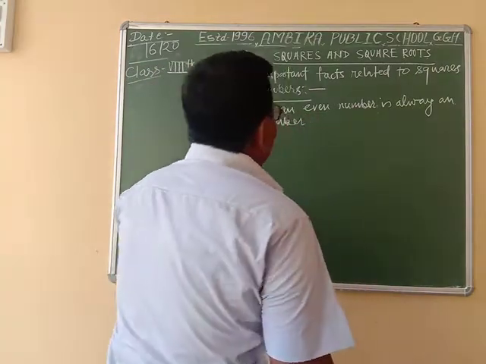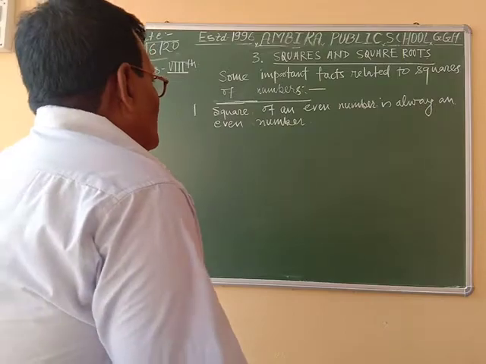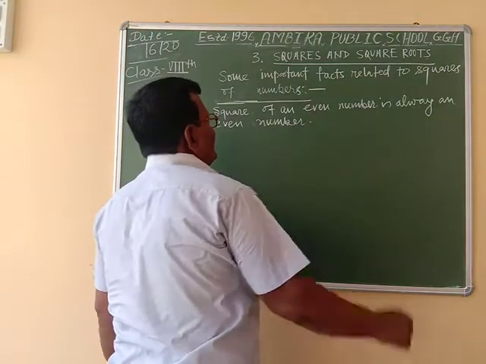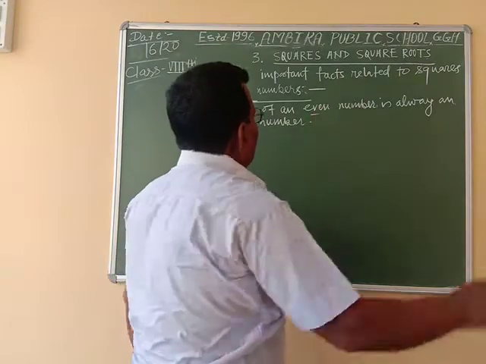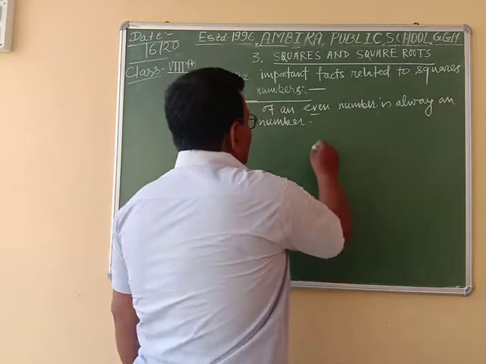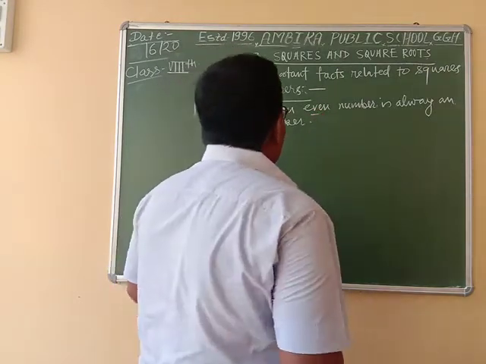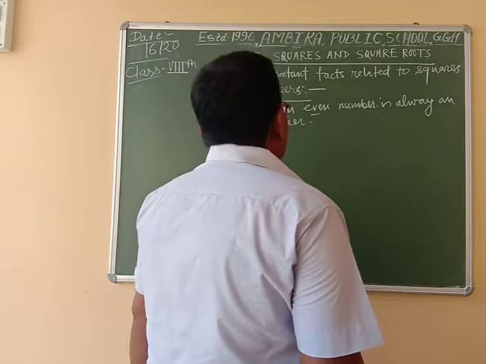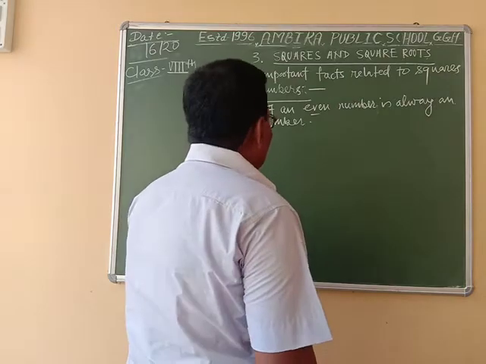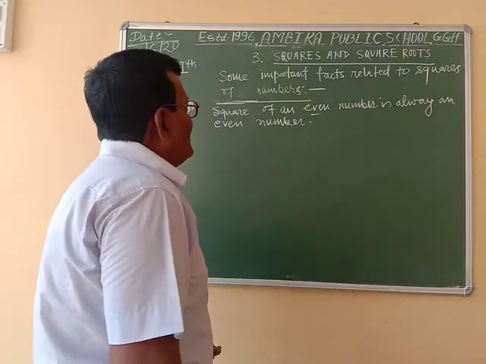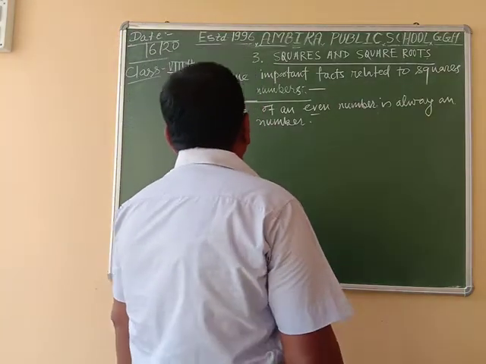As for example, we see that 4 is an even number. If we square 4, the square is equal to 16, and 16 is also an even number. So a square of an even number is always an even number.